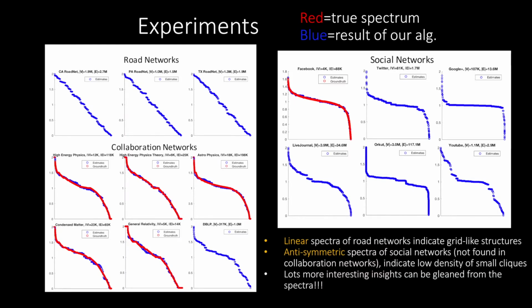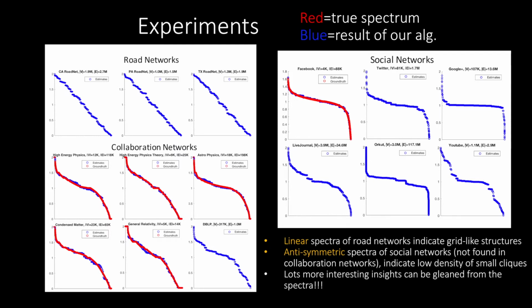So does it work in practice? Here we illustrate the result of running our algorithm on a number of real-world networks. The blue circles in the plot show the approximated spectrum returned by our algorithm. The red plots depict the ground truth, and it was computationally prohibitive to compute the exact spectrum for the larger graphs.